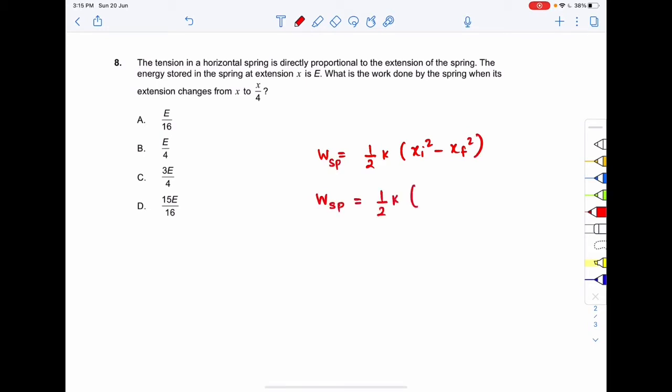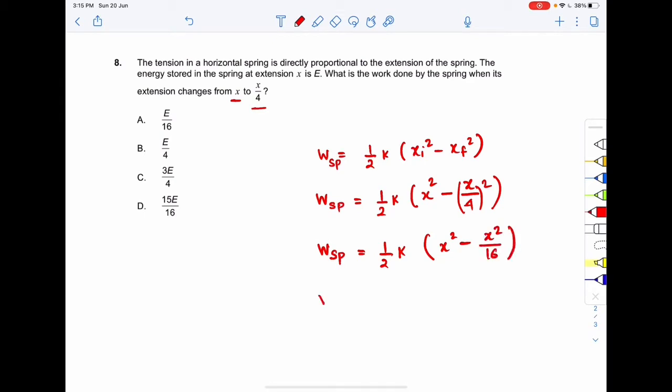What is the initial extension? The initial extension is x, and the final extension is x by 4. So x by 4 whole squared will be x square by 16, right?